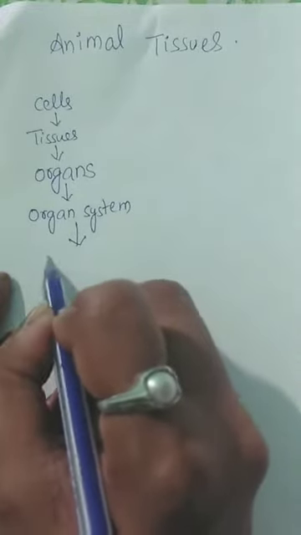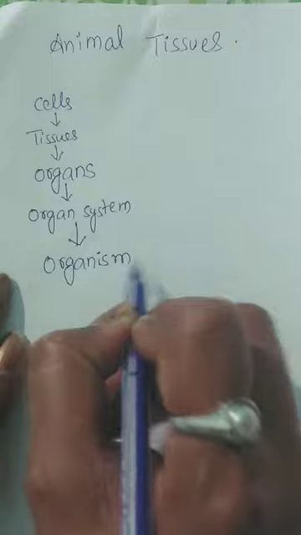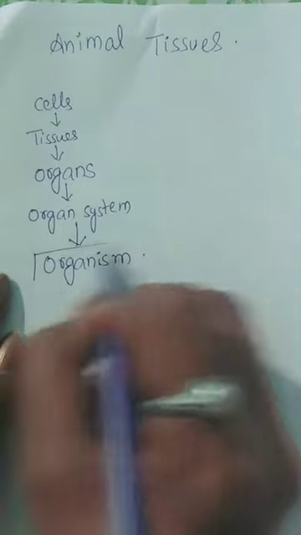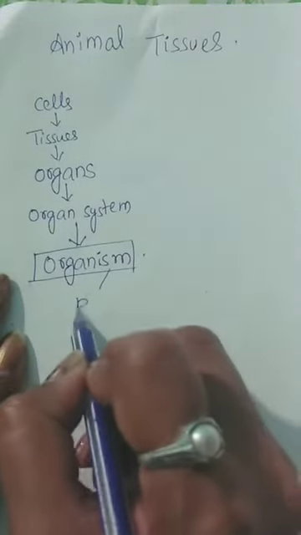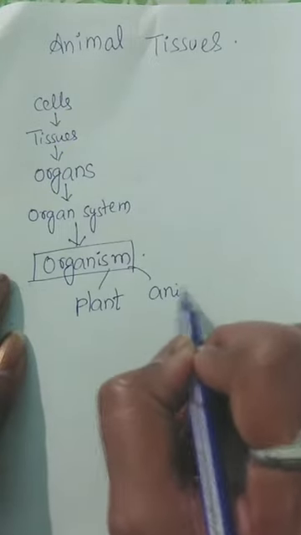Organ systems together form organism. This organism can be a plant or it can be an animal.